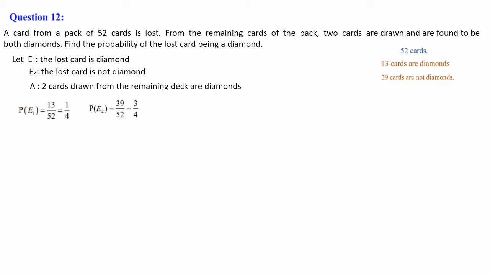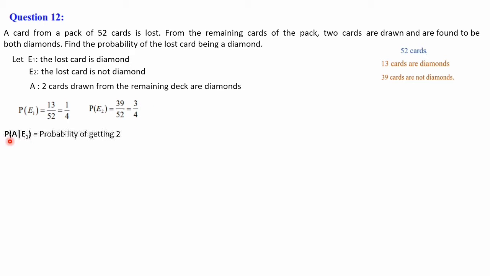P of E2, in the sense E2 is the lost card is not diamond. Not diamond in the sense out of these 39 only one chance will come. So 39 divided by 52. 39 by 52, here 13 is common, we can cancel it. So we will get 3 by 4.